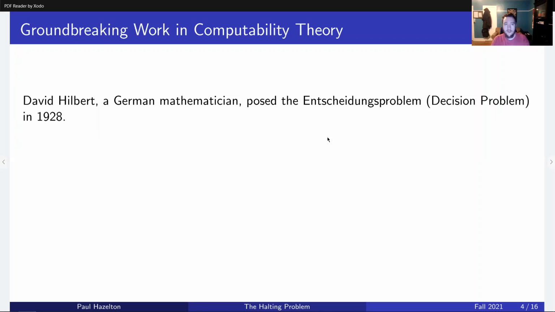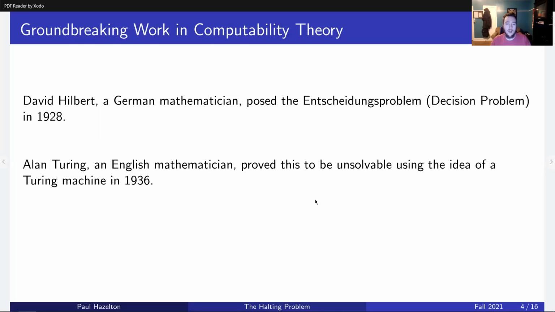So what was his groundbreaking work in computability theory? There's this famous German mathematician, David Hilbert, who you may have heard of. He posed the decision problem. I think it's pronounced the Entscheidungsproblem in 1928. And a few years later, Alan Turing, an English mathematician, proved this to be unsolvable using his idea of a Turing machine in 1936. This was an English mathematician building on top of a paper by a German mathematician.